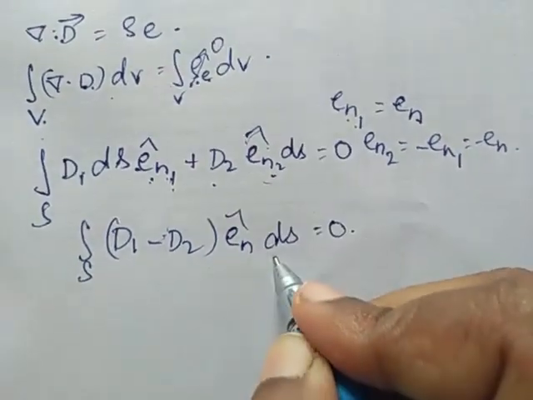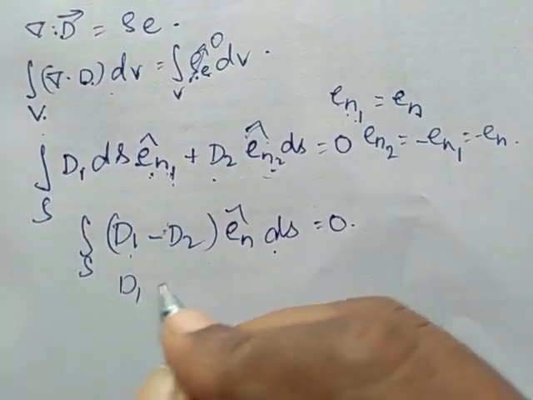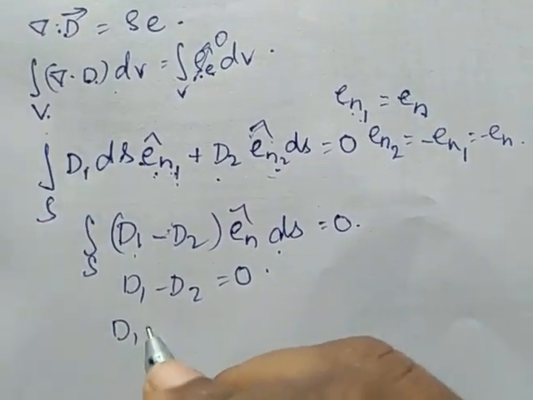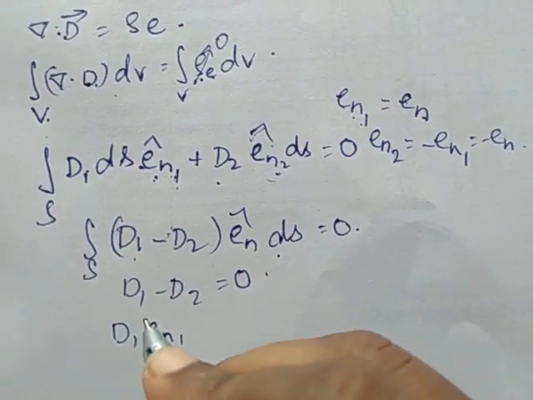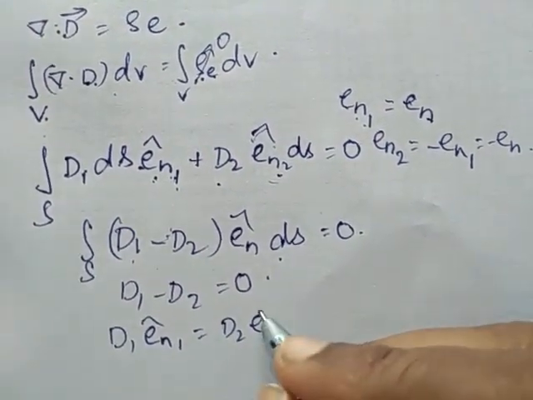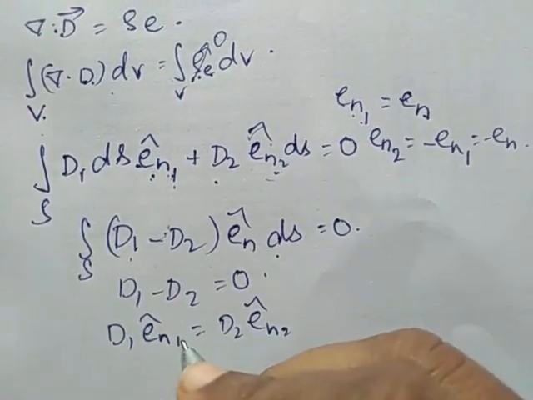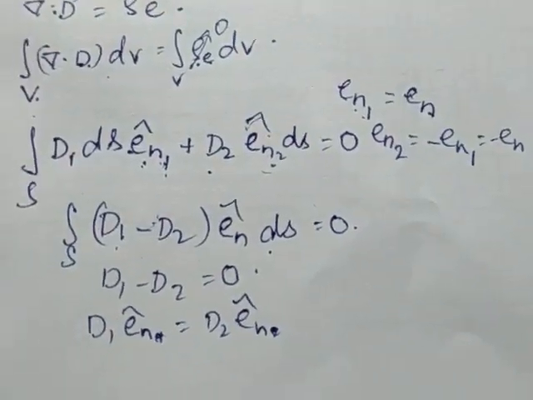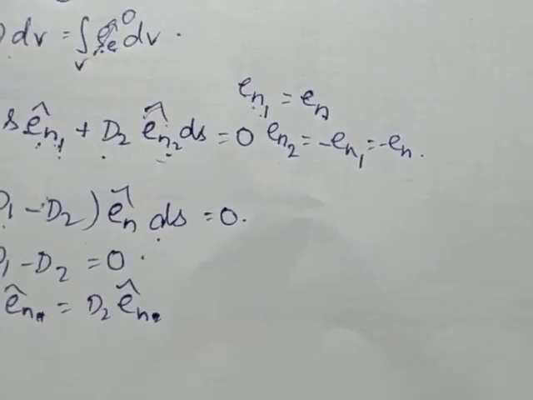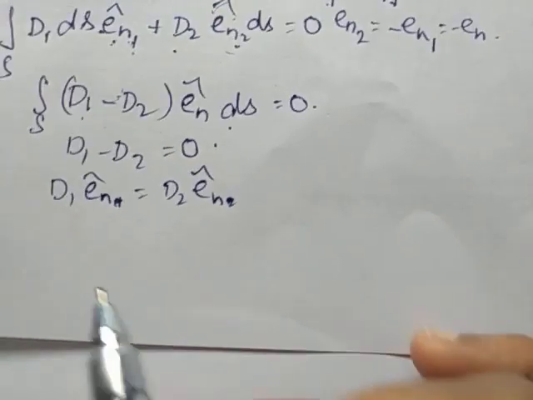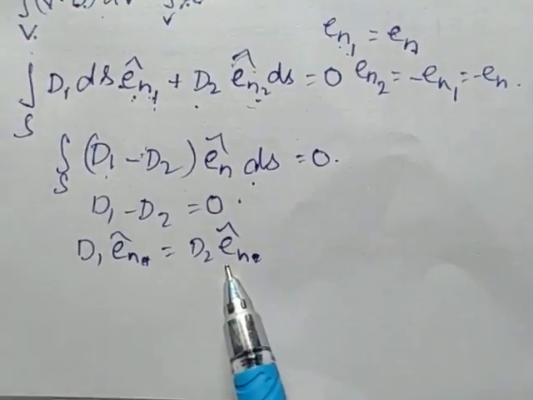Since the surface is arbitrary, we have D1 minus D2 is equal to 0, or D1 en1 cap is equal to D2 en2 cap, or this is nothing but en cap. So the normal component of D in the two mediums, medium 1 and medium 2, are equal.